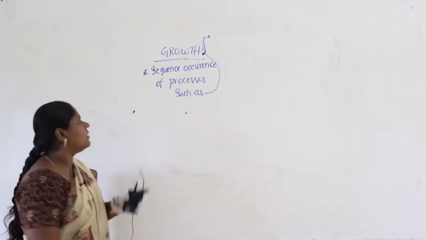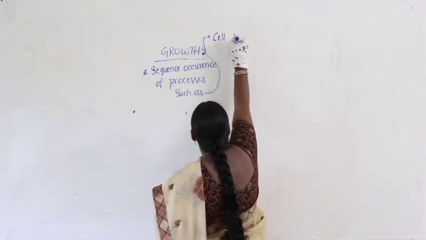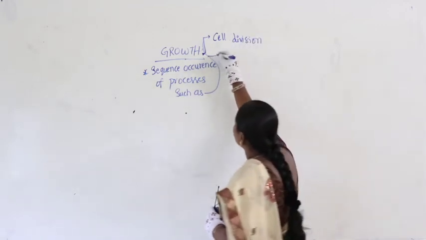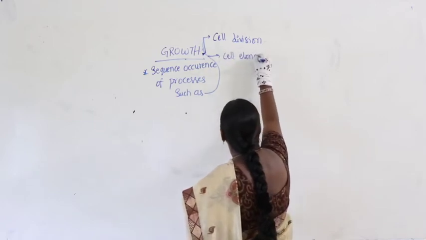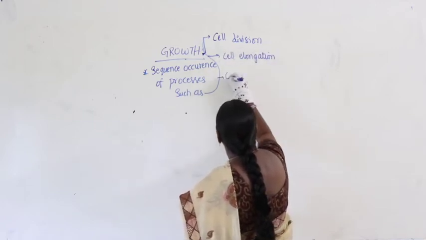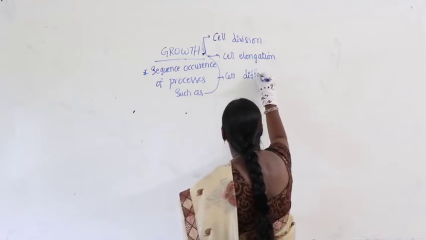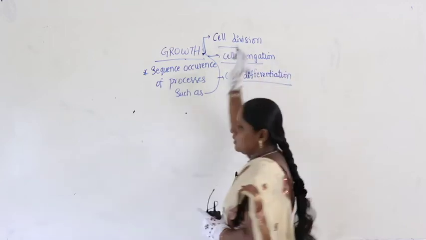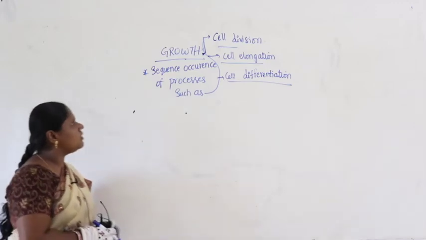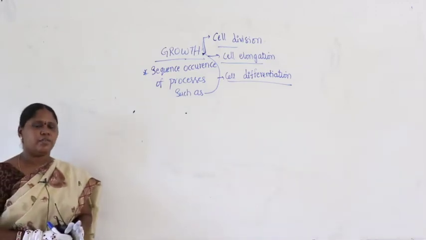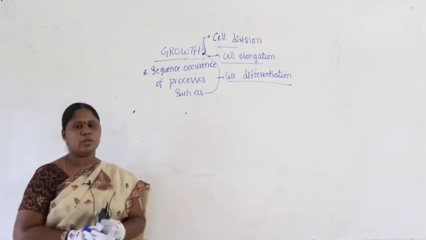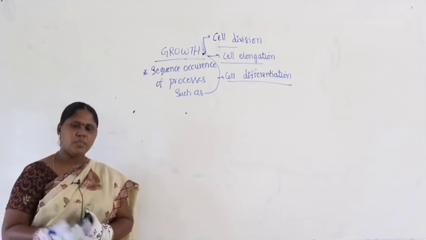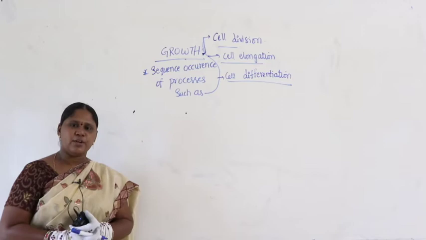What are they? They are cell division, cell elongation, and cell differentiation. What is the first parameter? Cell division. Then cell elongation and cell differentiation. These are the three processes we can define. Growth can be defined in terms of any organism you take as an example: human growth, animal growth, plant growth.